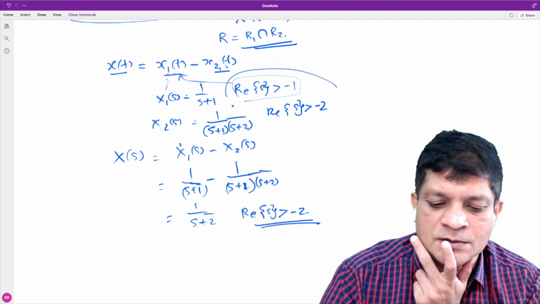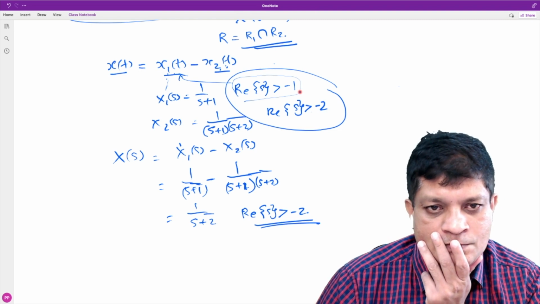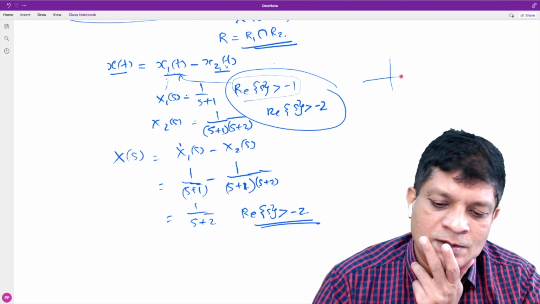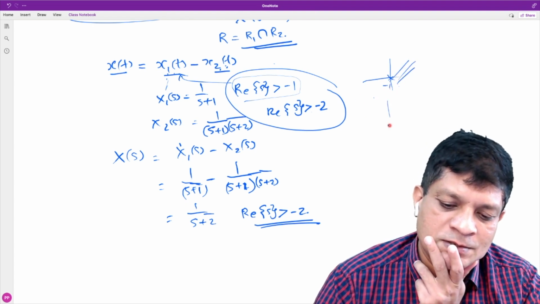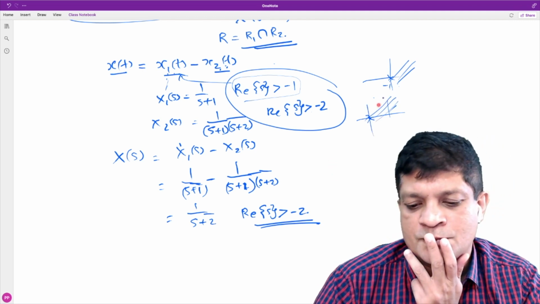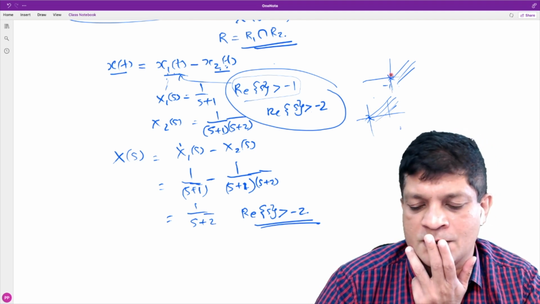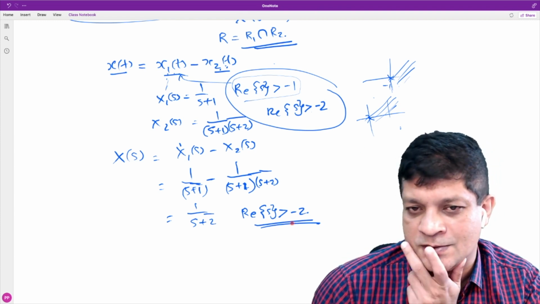Is it the intersection of these two? This one is real part of s greater than minus 1. The other one is real part of s greater than minus 2. The intersection of these two is real part of s greater than minus 1, but this is not the intersection.